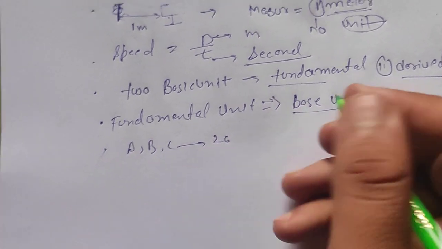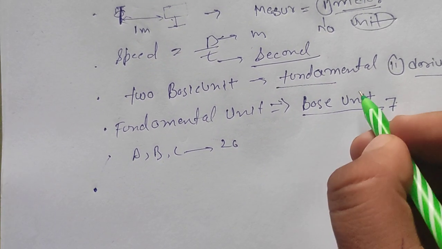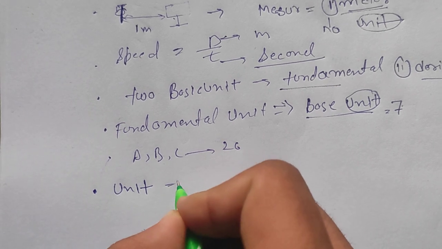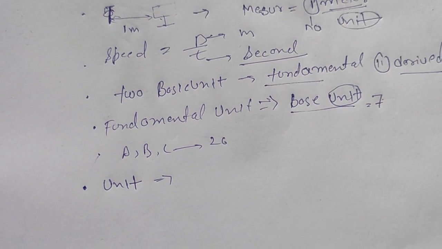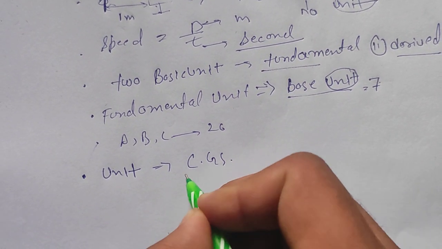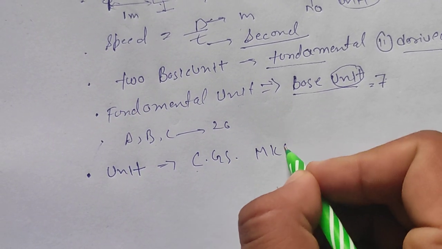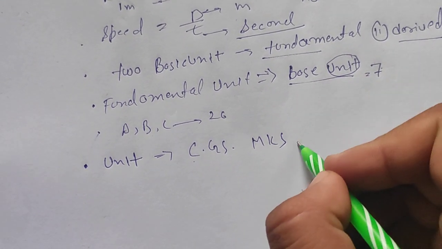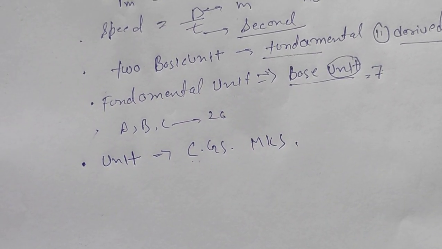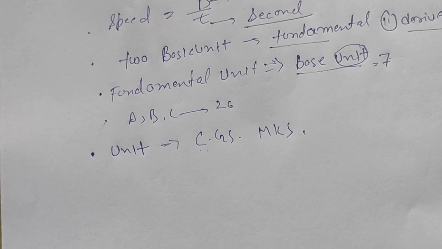Let's understand what these 7 units are. Before that, let's understand why we need units. There are different systems of units, like CGS, centimeter, gram, second, and MKS, meter, kilogram, second, and some others. One country uses the CGS system, and another country uses the MKS system.